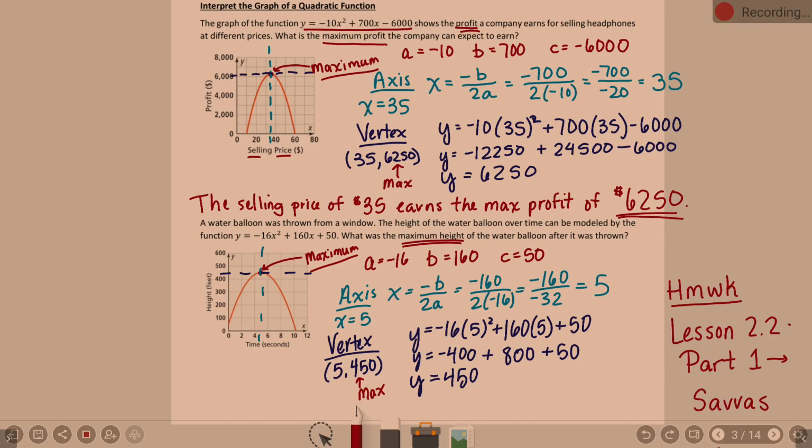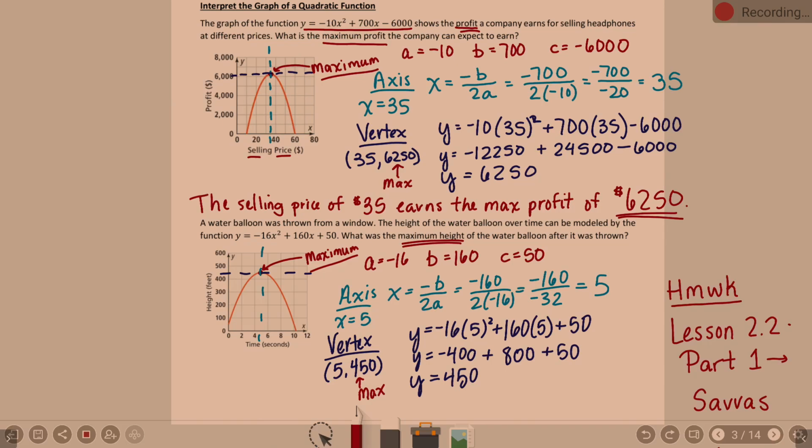So, now, when does that max height of 450, is it feet, I assume? Yes, feet occur. What is that, 5? 5 seconds. Yeah. 5 seconds after that water balloon is thrown, it's going to hit its max height of 450. That is some serious throwing power. That water balloon's going to be in the air 10 seconds? Oof. Sounds like it to me.